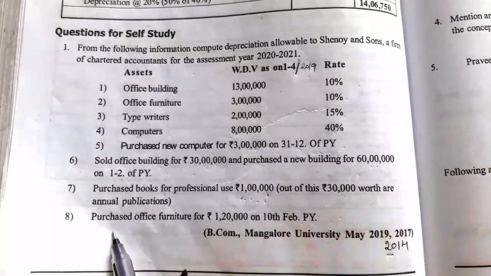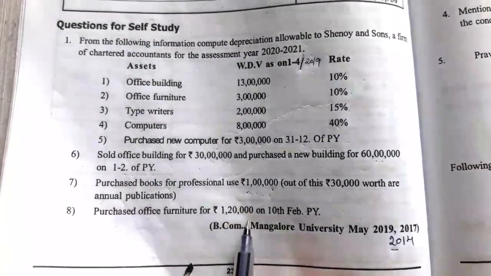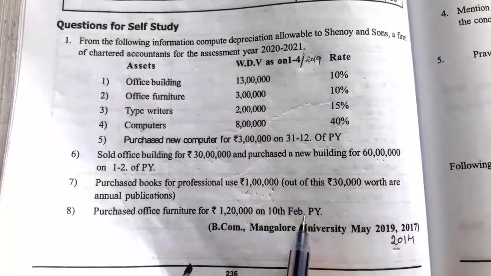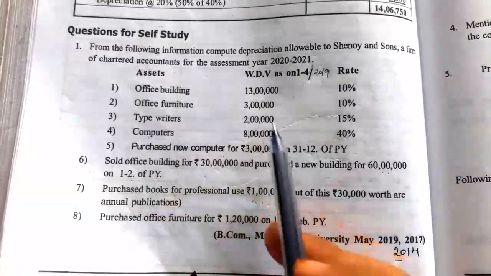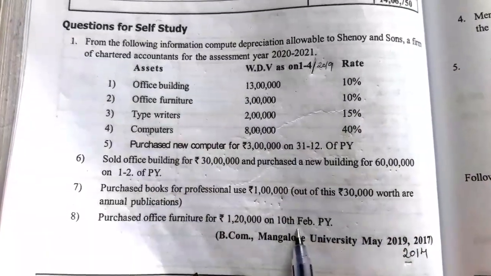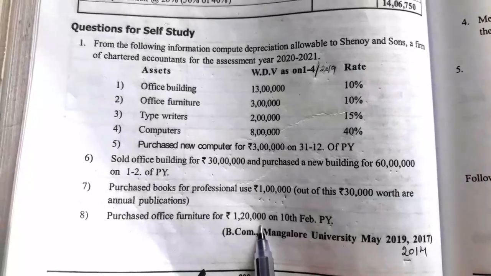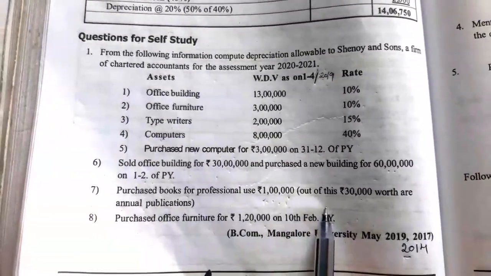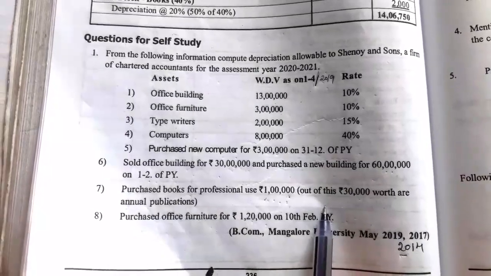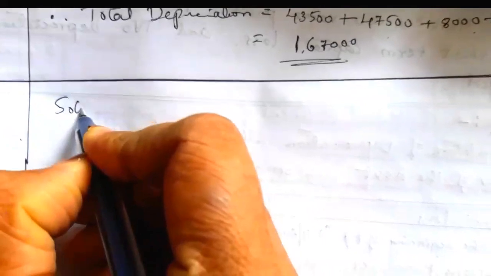And the next point is purchased office furniture for rupees 1,20,000, that is on 10th Feb of previous year. So there is office furniture purchased, here we have to add, this is on 10th February of previous year, so it means it is used in the business for less than 180 days, so we have to charge 50% depreciation. So now we'll work out the illustration here. Write the heading solution. Now we'll work out the solution.